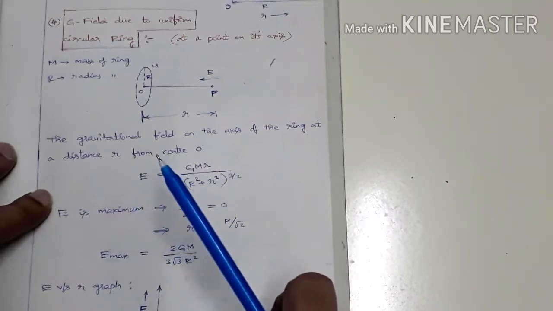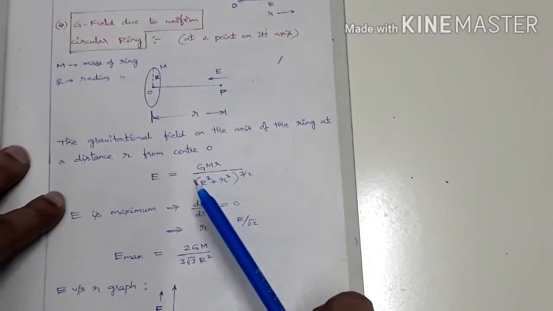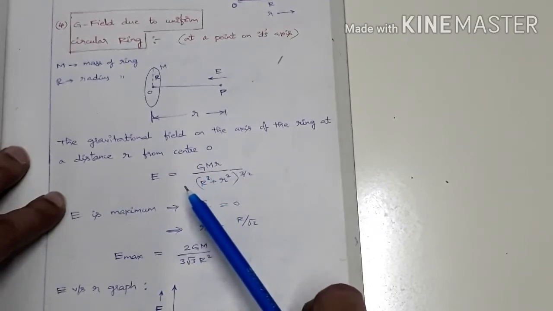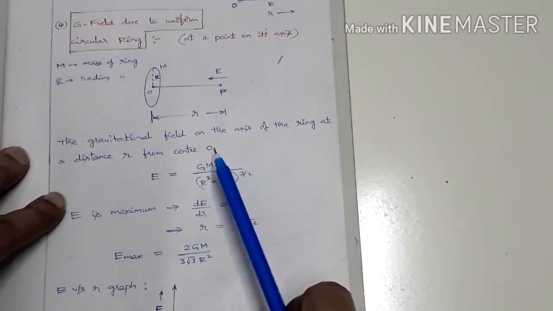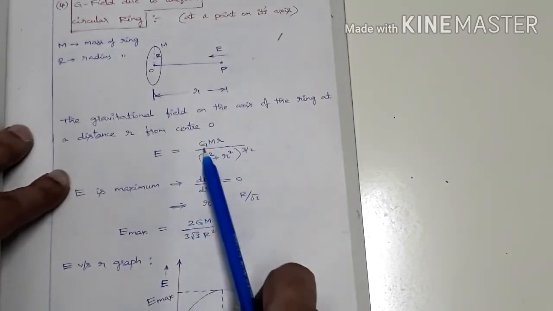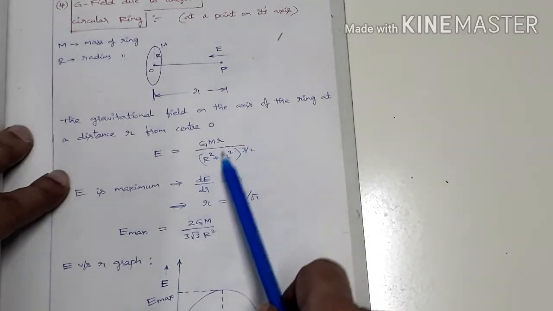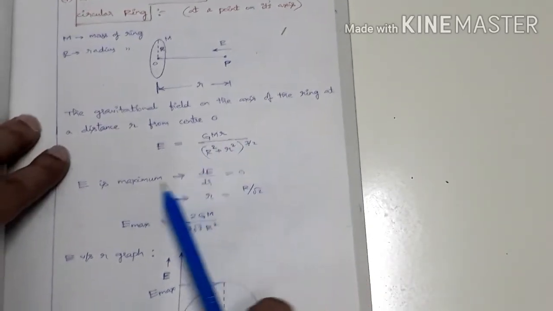Later when I start my new series, I will explain each and every derivation with clarity. So for now, since these topics are meant for revision, just go through this. E equal to GM into small r by (capital R square plus small r square) whole power 3 by 2. Just memorize this one.